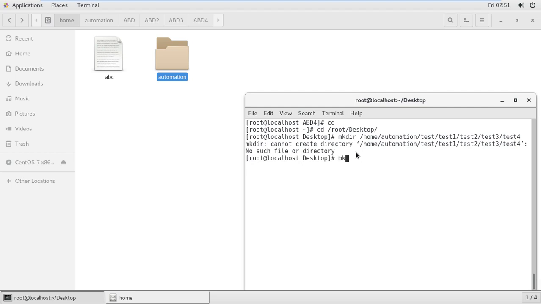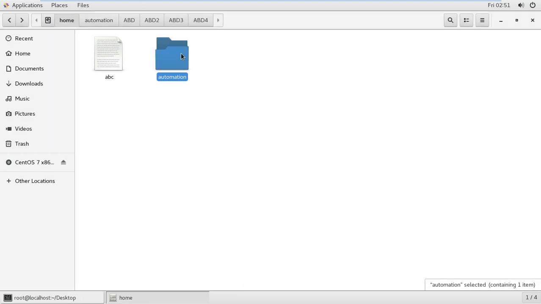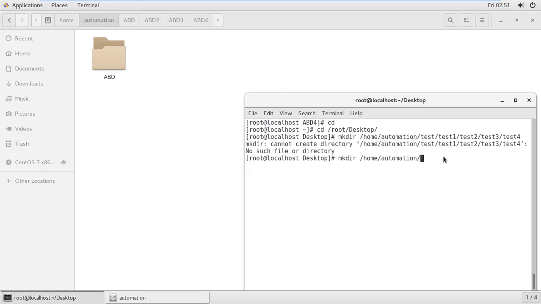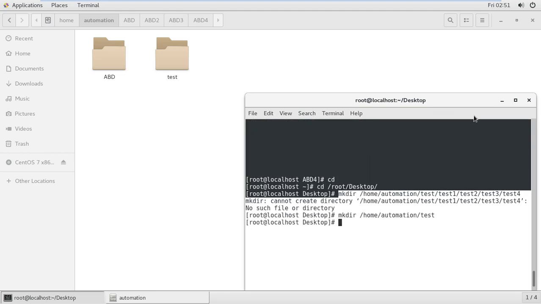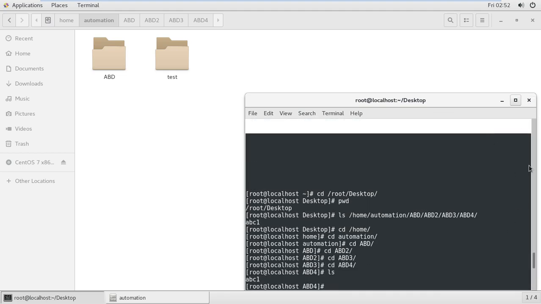Okay, I will show you: mkdir home automations. Home automation is already there, but I want to create one more directory, called test. So here it's created. Automation is there by default, it's not created. The last command, test, is created. But why am I getting this error on this command? Because of these reasons.